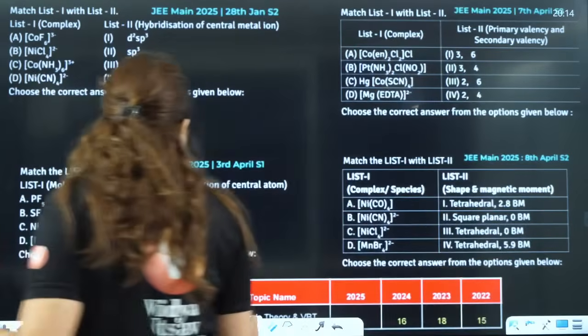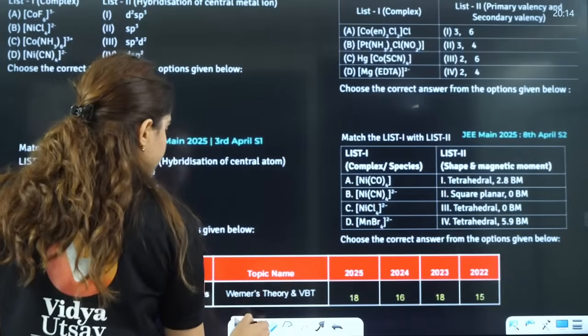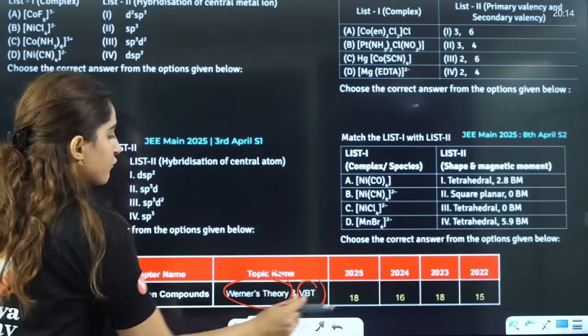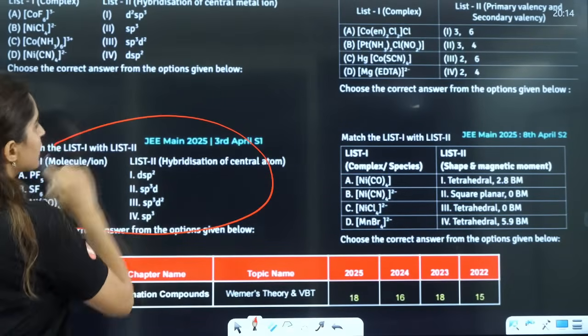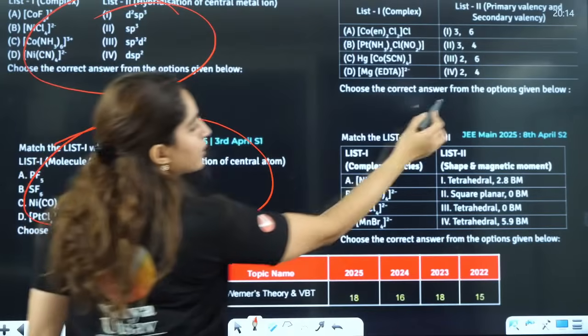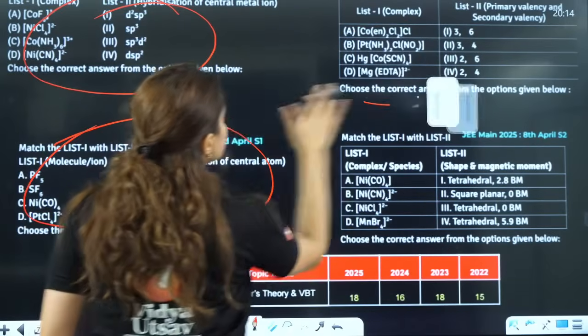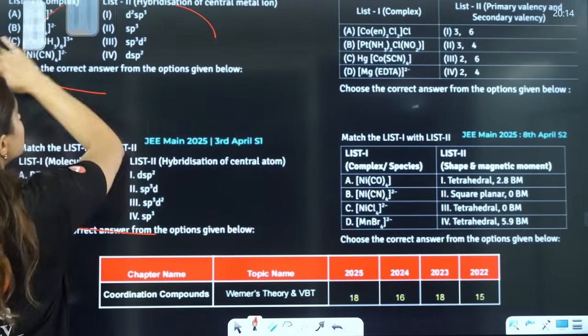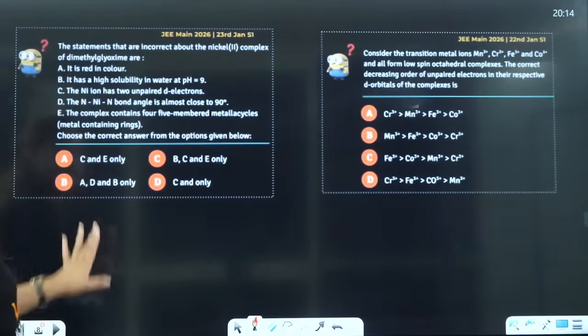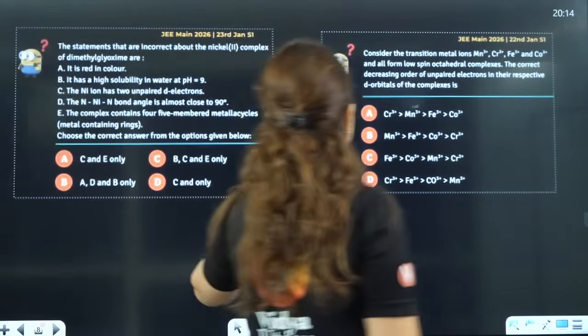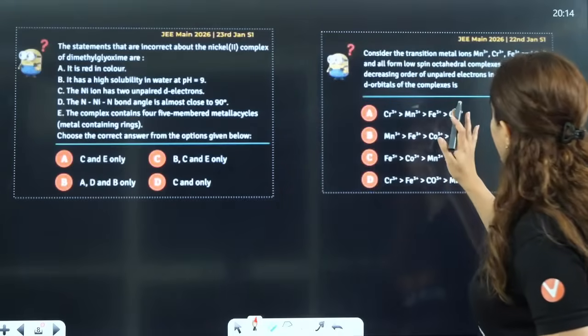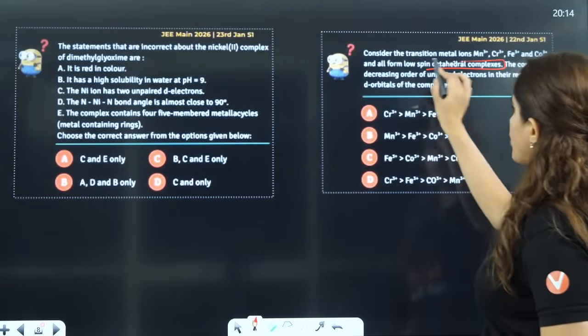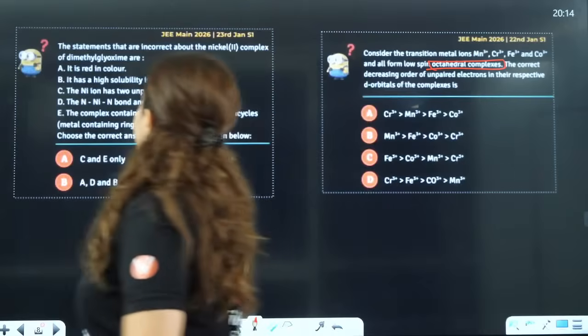Wait a minute. Then this is a question of VBT and Werner theory. All these are the questions of VBT and Werner theory, right? Can you see this over here? All these are the questions of VBT and Werner theory. Then this is also a question on low spin octahedral complexes. This is about CFT, right?